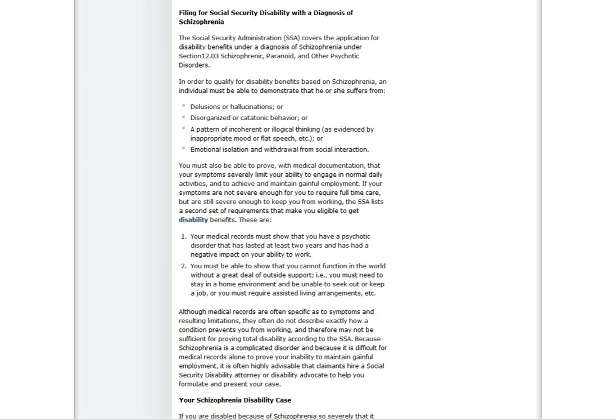You must also be able to prove with medical documentation that your symptoms severely limit your ability to engage in normal daily activities and to achieve and maintain gainful employment. If your symptoms are not severe enough for you to require full-time care but are still enough to keep you from working, the SSA lists a set of requirements that make you eligible to get disability benefits.